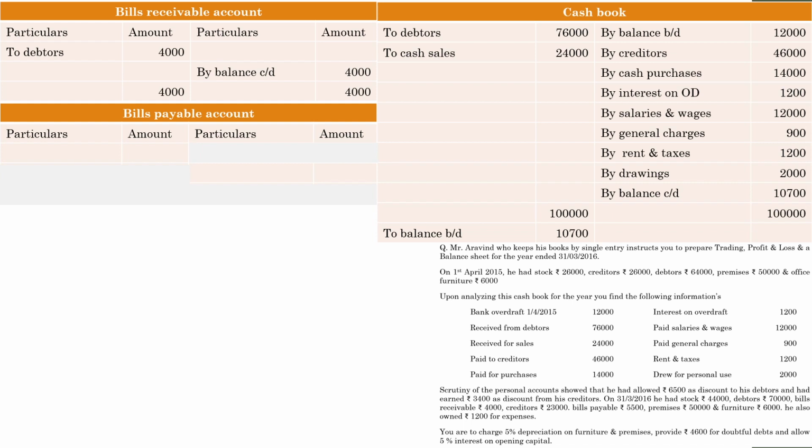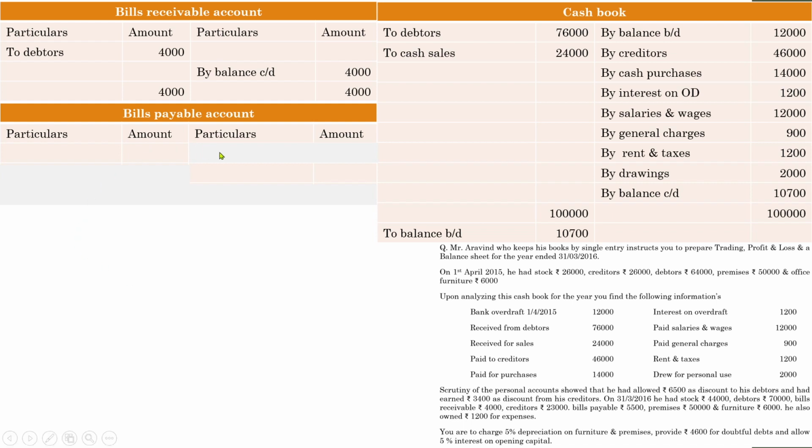Earlier Aravind drew a bill on the name of debtor. Here in case of bills payable, creditors will be the party who draw the bill in the name of Aravind. So when a bill is drawn by a creditor, the entry will be creditors account debit to bills payable.